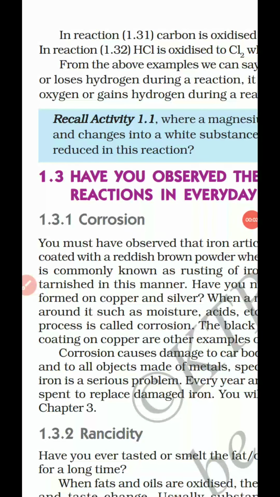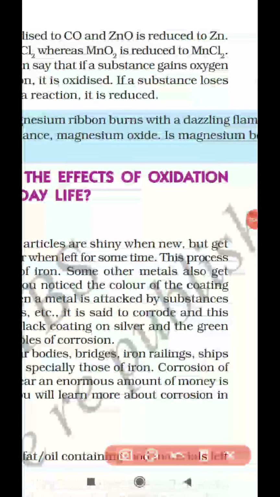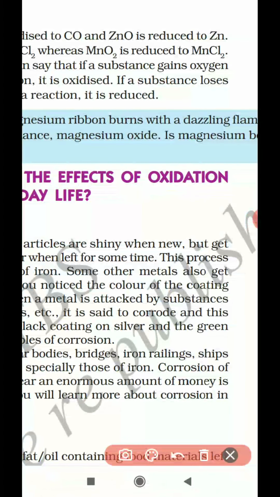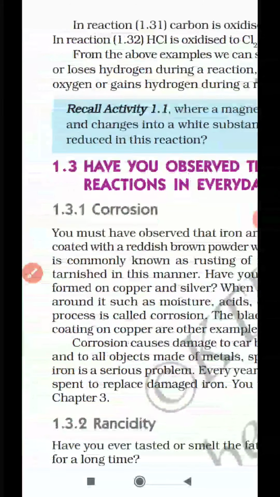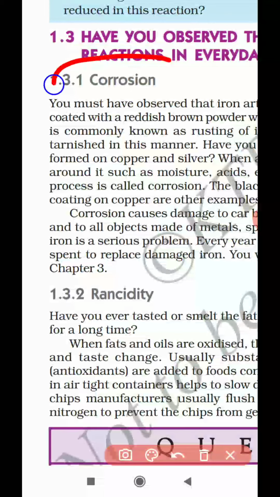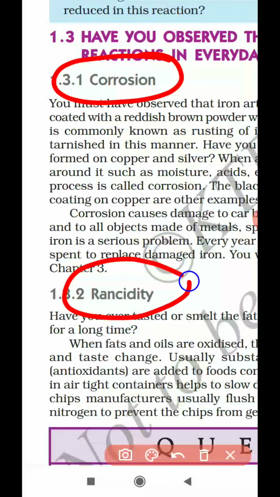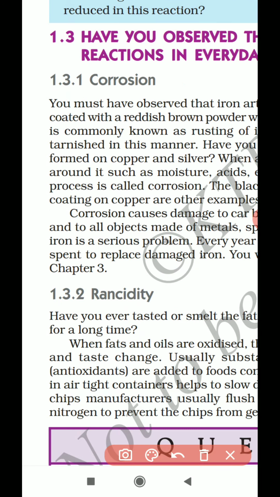Last topic we have is the effects of oxidation reaction. In your textbook we have two effects of oxidation reaction. One is corrosion and another is rancidity. These are the two effects of oxidation reaction in our day-to-day life. Now let us learn what corrosion is.